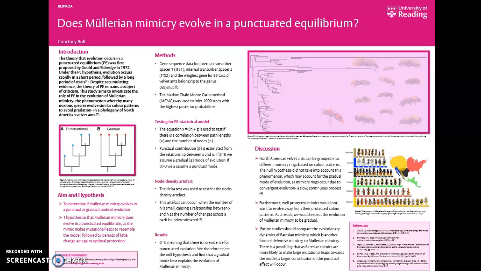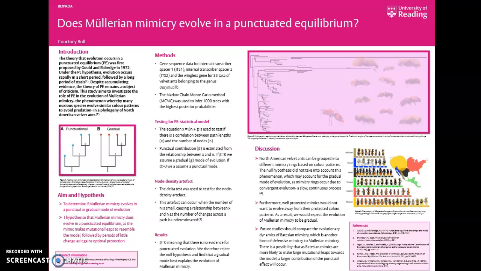We need to test for an artifact of phylogenetic inference known as the node density artifact, which occurs in a tree with fewer nodes as it can underestimate the rates of change, therefore creating a relationship between x and n and making us think that there is a punctual effect happening, a punctuated equilibrium, when actually there isn't. So my analysis revealed that our data did not suffer from the node density artifact and did not show significant contribution of the punctuated effect in the evolution of Müllerian mimicry. And as a result, we reject the null hypothesis.